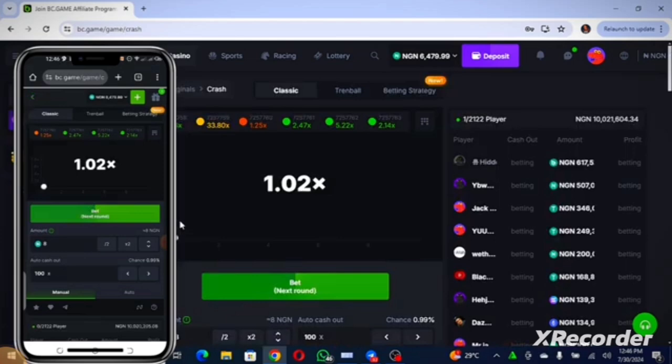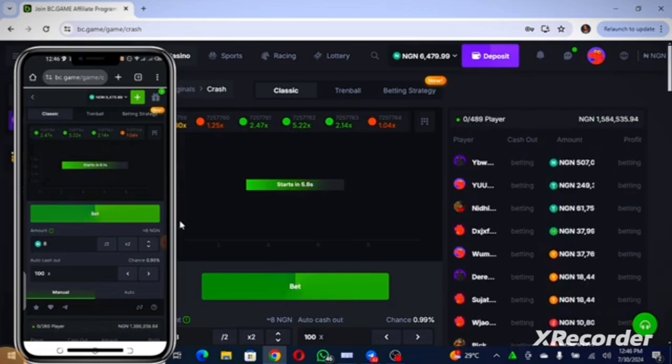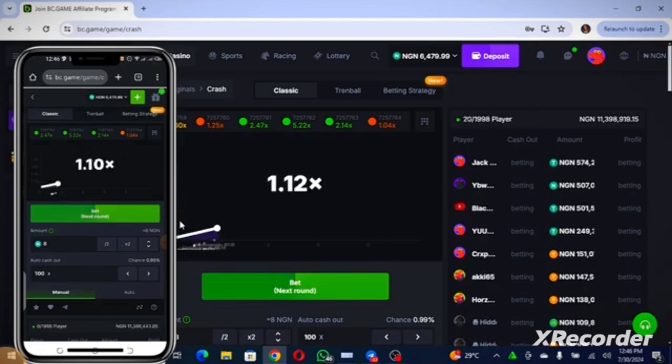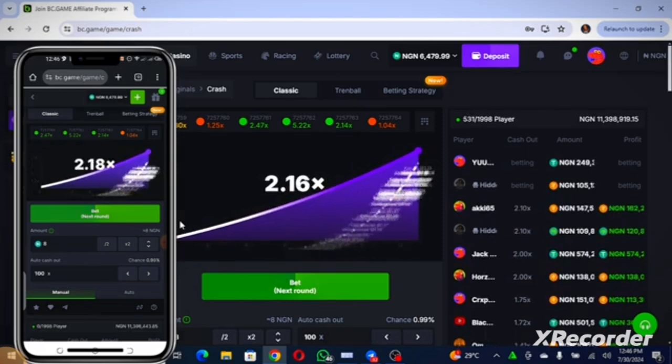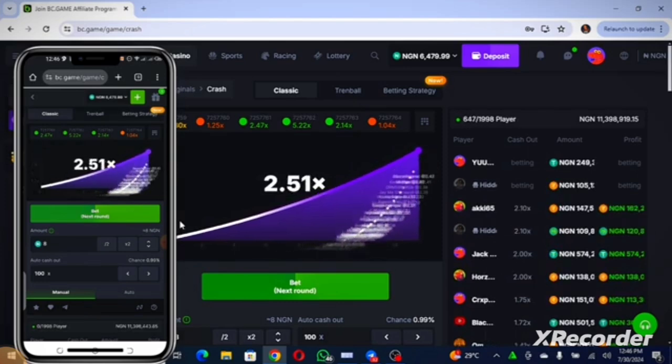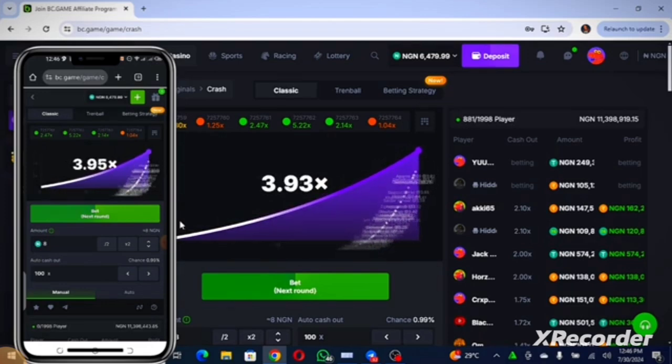The sweetness of BC Game here is that the same thing you are seeing on Mr. A's phone is the same thing you are seeing on Mr. B's, which simply means that each and every person playing this game is seeing the same interface. Because of this, there's nothing like AI monitoring your account or trying to manipulate your account. The same thing you are seeing on your screen is the same thing every person playing is seeing. Just take a look at the screen of these two devices. You can see the same thing running on the PC is the same thing running on the phone.